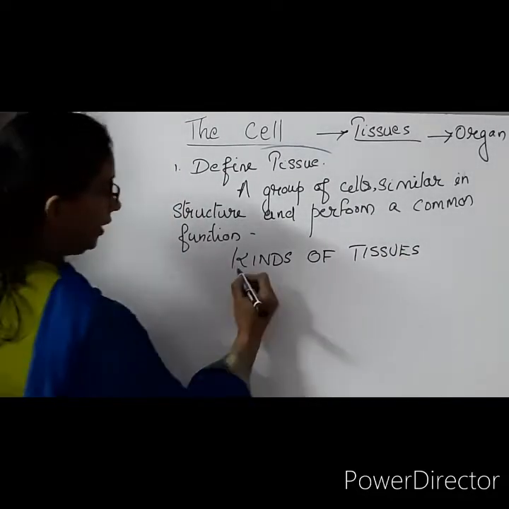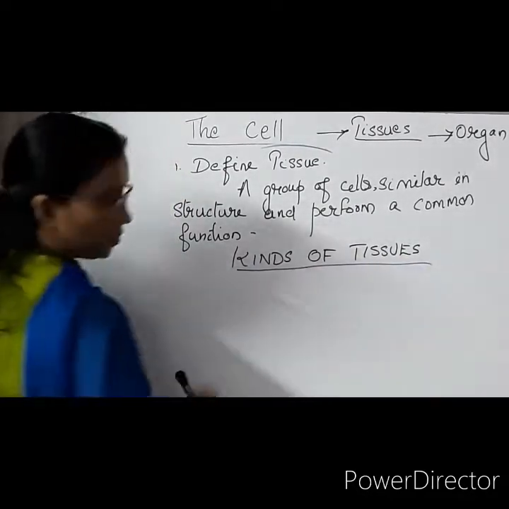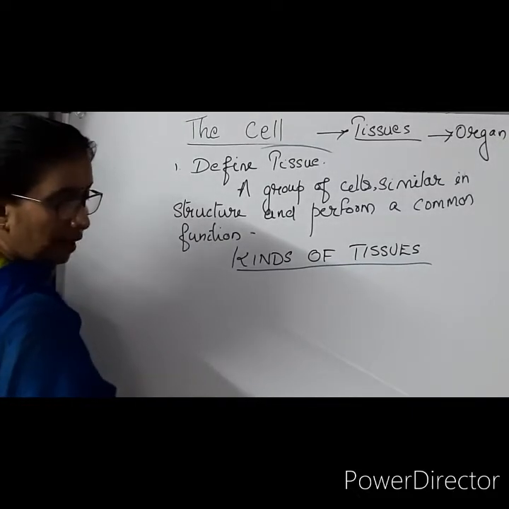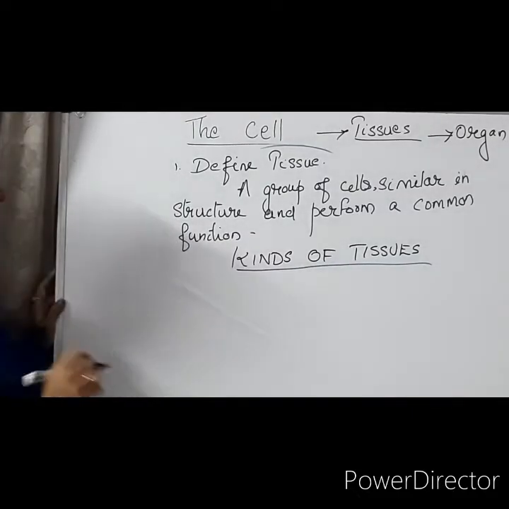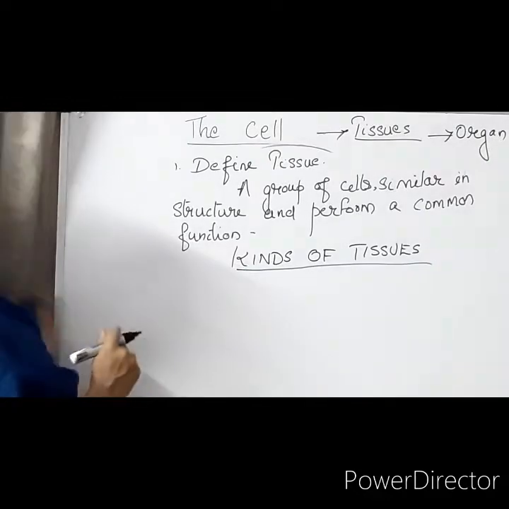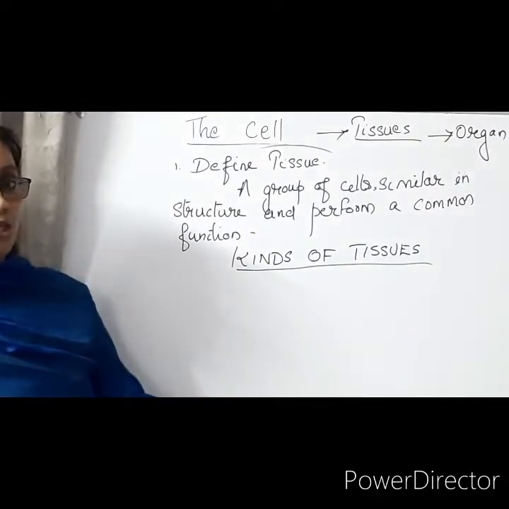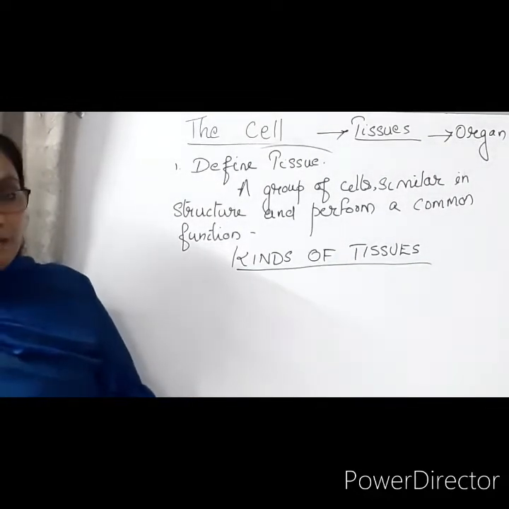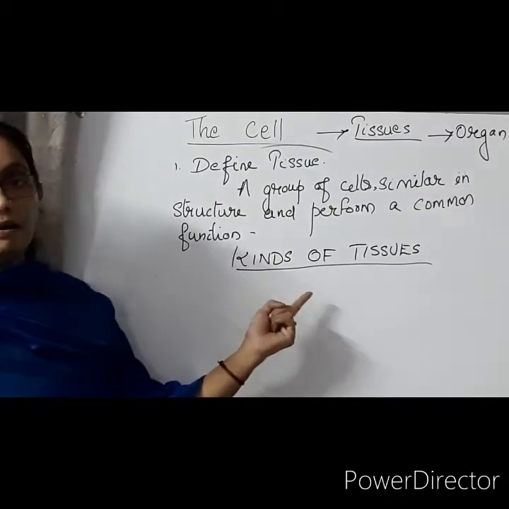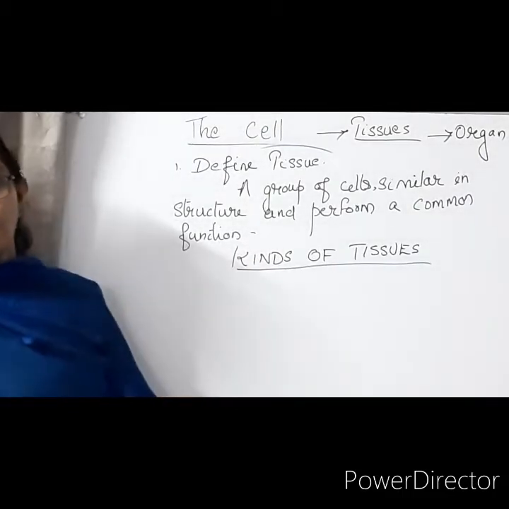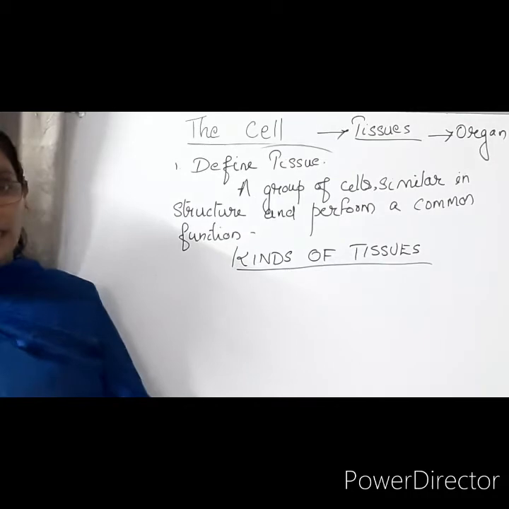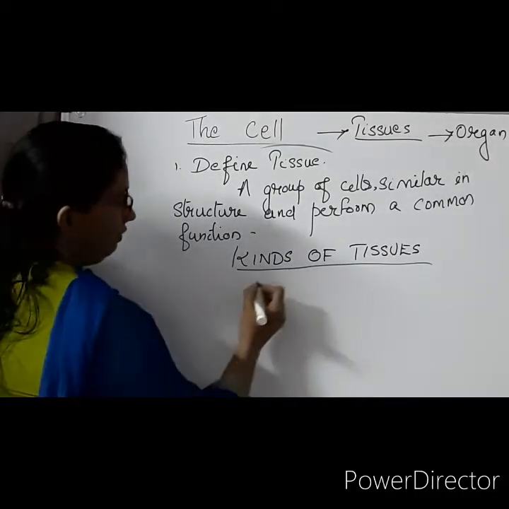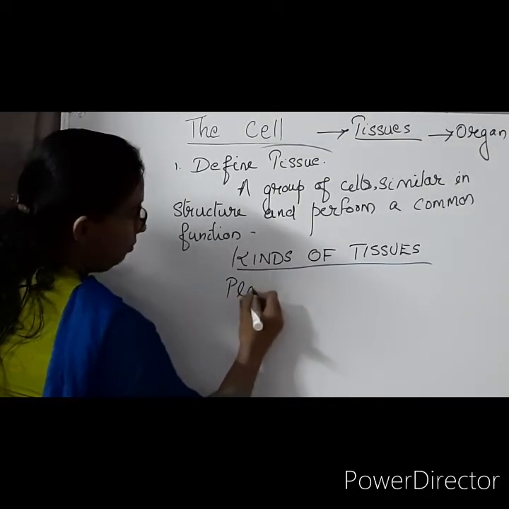And you have to underline kinds of tissue. And we have to learn about it in the case of plant tissue. We have already studied that plants are made up of plant tissue, and animals are made up of animal tissue. So how are the plant tissues classified? That we have to learn. So we will be learning about plant tissue.